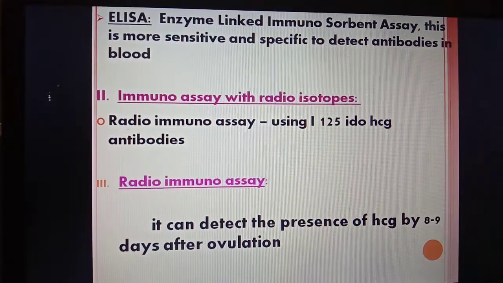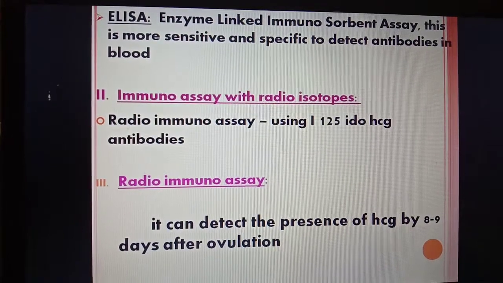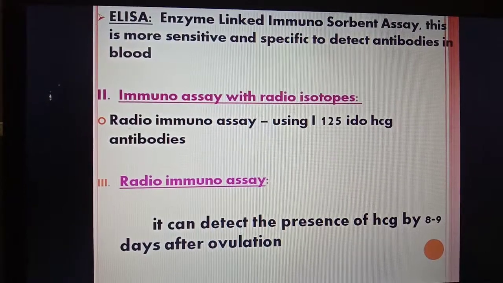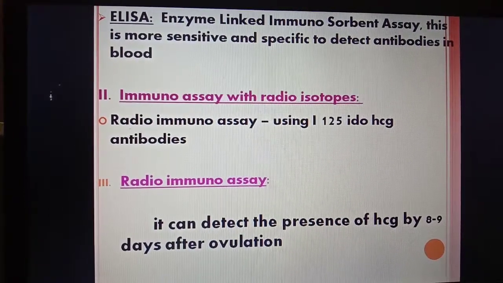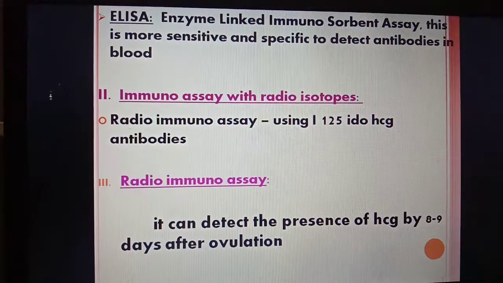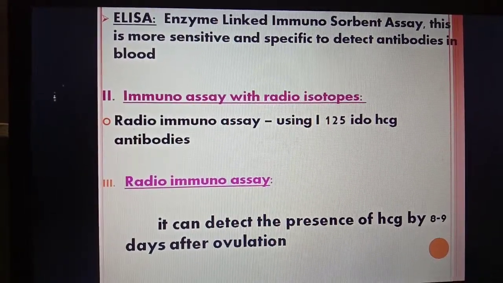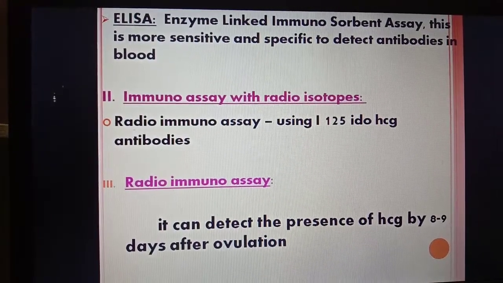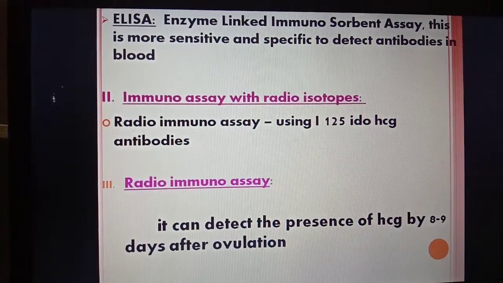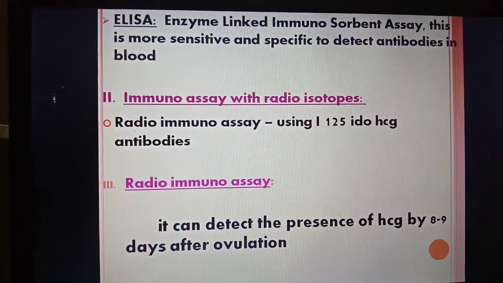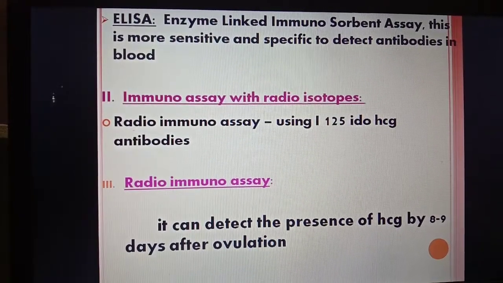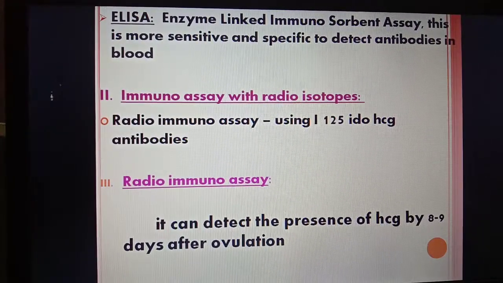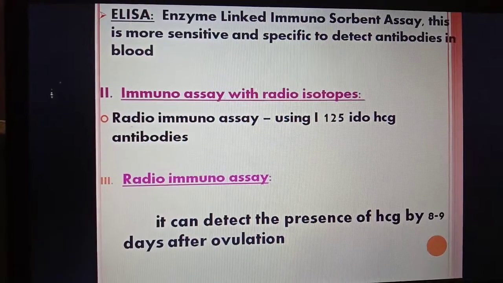The second one is the immunoassay with radioisotope. We have seen the first one without a radioisotope. Here we are seeing it with the radioisotope. In the radioimmunoassay, by using I-125 iodo HCG antibodies, we will detect the presence of the HCG in the mother. The radioimmunoassay can detect the presence of the HCG 8 to 9 days after the ovulation.